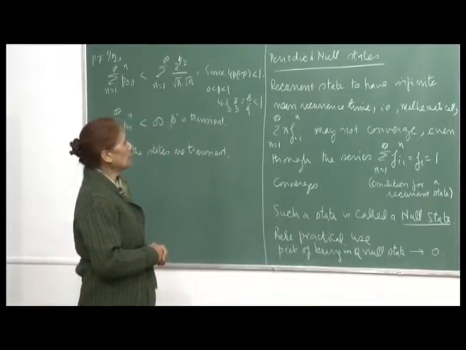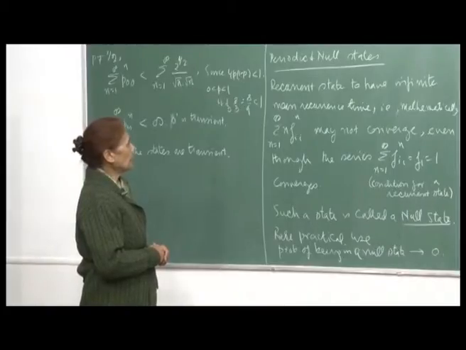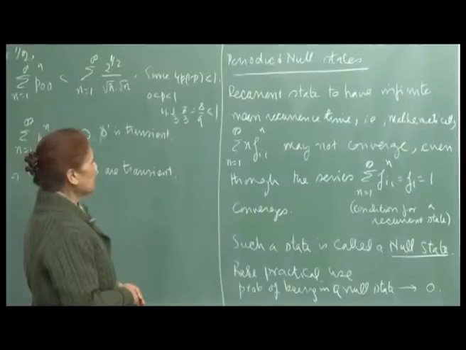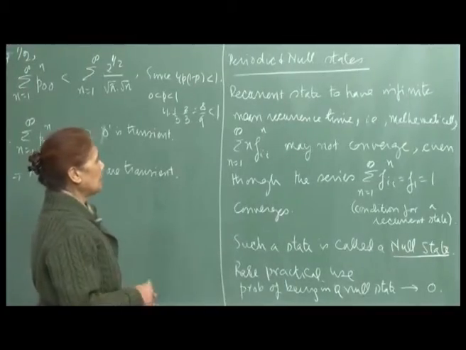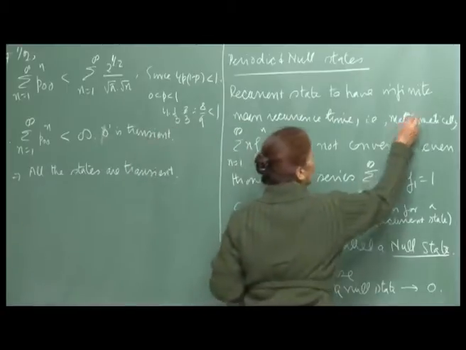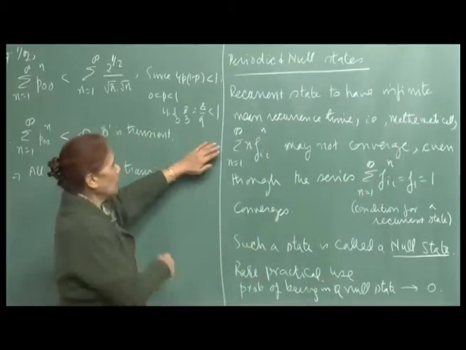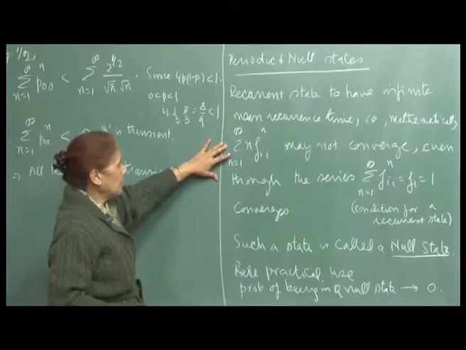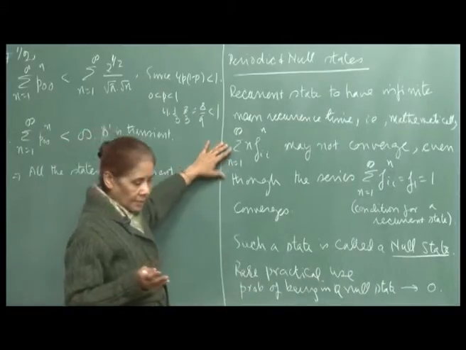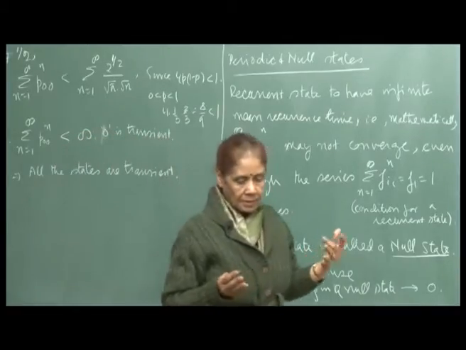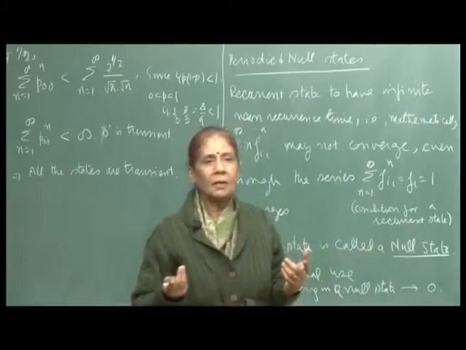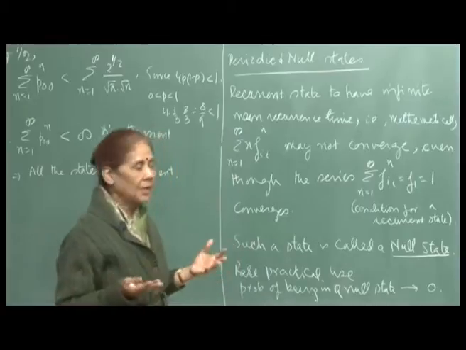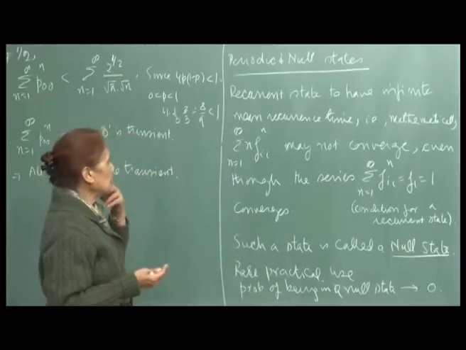So, now you see we said that a recurrent state may possibly have infinite mean recurrence time, that is mathematically this sum may not converge. And remember, for recurrent states, when we wanted to find out the first passage time and so on, we did it by finding the mean recurrence time, the MIJs and MII.